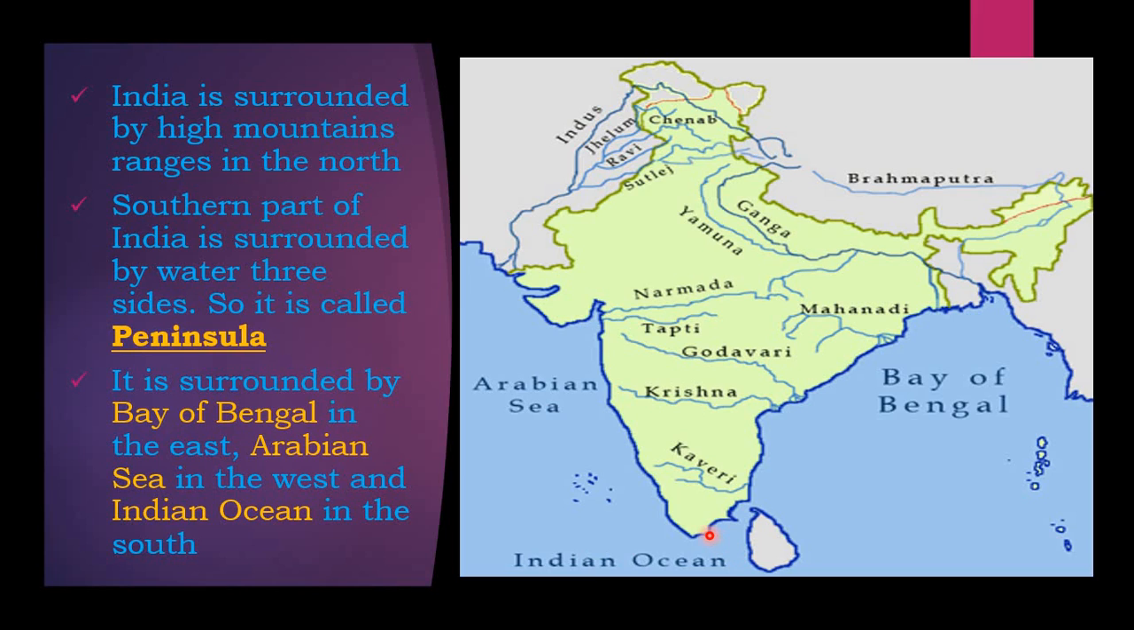So peninsula means, in other words, it is surrounded by water on three sides. You can see once more, the Bay of Bengal in the east, the Arabian Sea in the west, and the Indian Ocean in the south. So this is a peninsula surrounded by these seas.